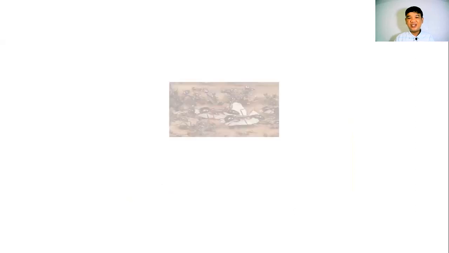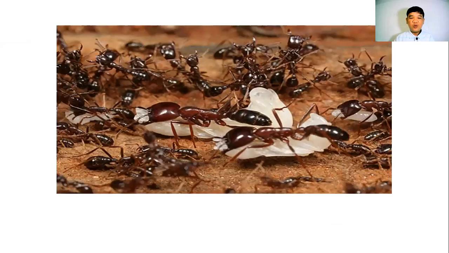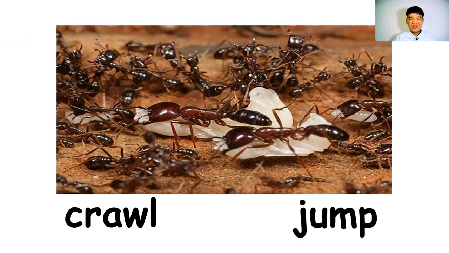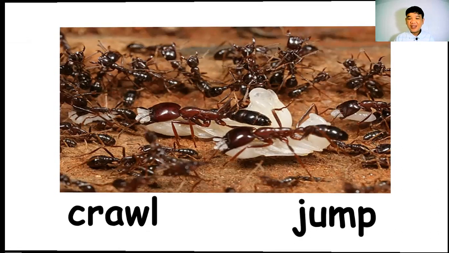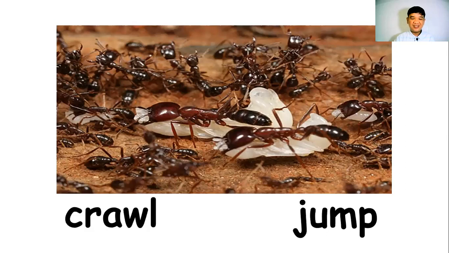Okay, another one. How about this one? Which body movement can this animal do? A, crawl. B, jump. Because of its six legs, the correct answer is crawl. Very good.